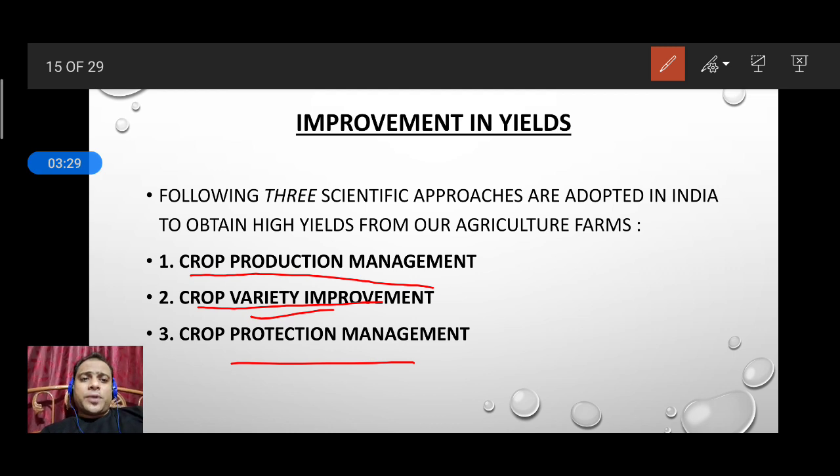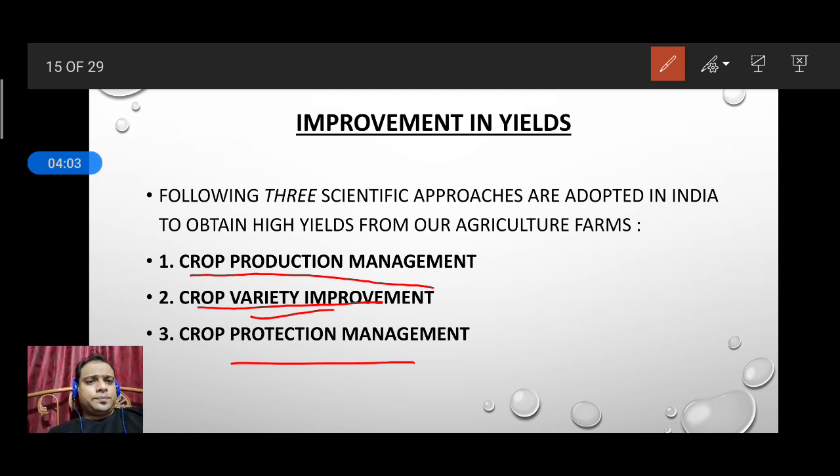After that, crop protection management. This is also important because we need to protect our crop on field as well as off field. On field means on the field, we have to protect from insects, pests, or different pathogens which easily destroy our crop. We need to protect from the weeds also. So how to protect them without harming our main crop, this we have to see.